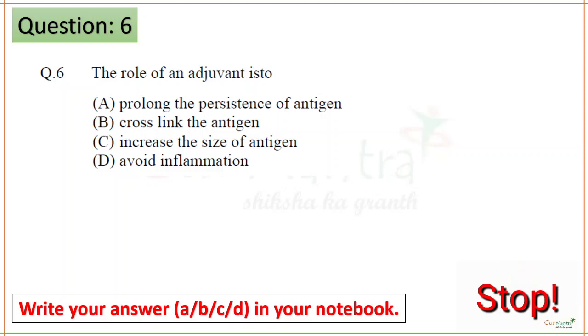So the role of adjuvant is to prolong the persistence of antigen. Adjuvant means it will be given along with your vaccination in order to prolong the persistence of the antigen at the site of injection, so that it gives you good immunogenicity.